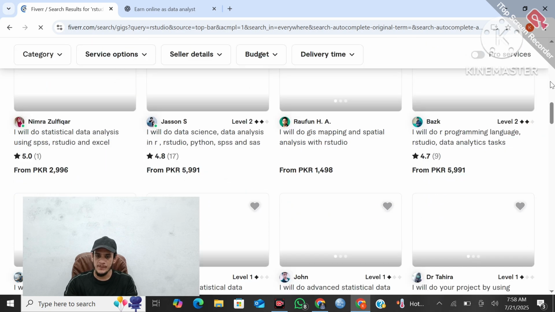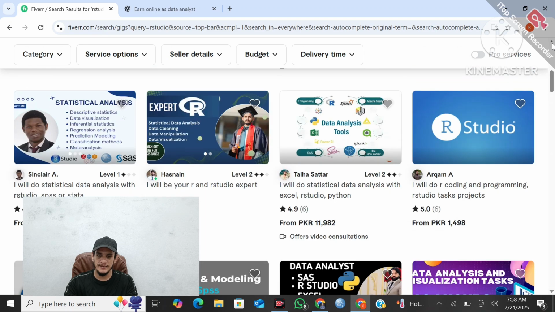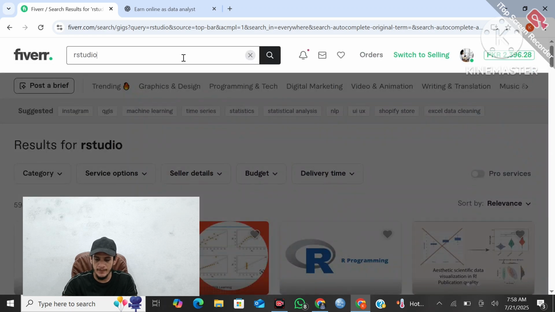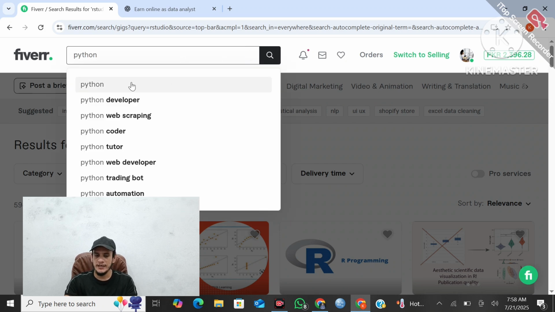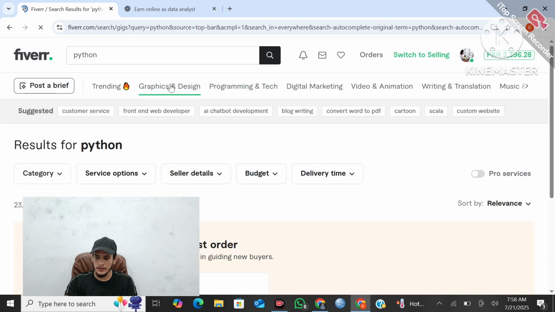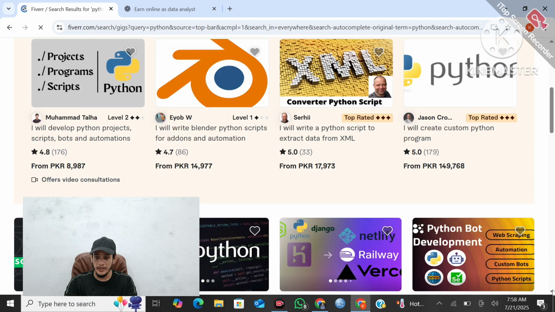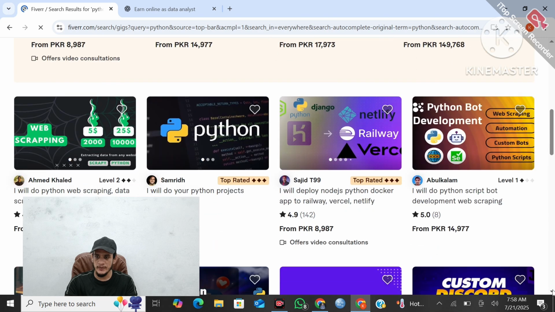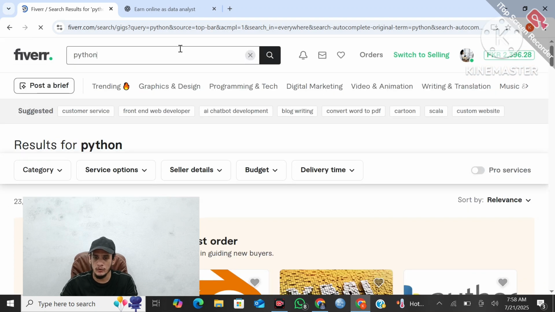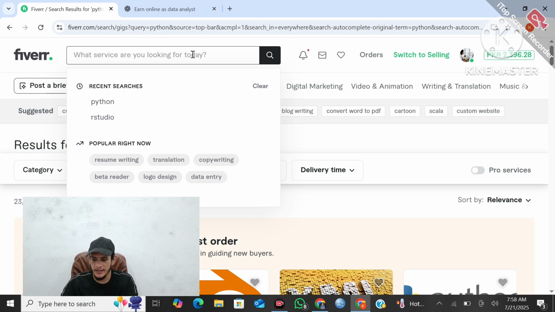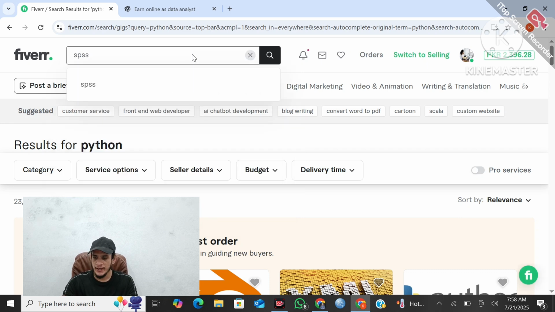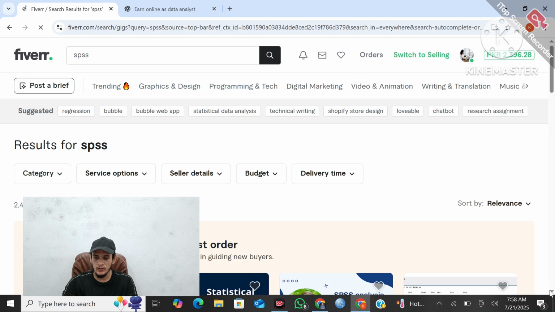If I search here for Python or SPSS, you can see many profiles. Here I search Python, since I am teaching Python, and you can see that many people are providing data analysis services using Python. Here you can see level 1, top rated, and many others are top rated too. Let me show you some profiles relevant to SPSS too. You can make an account on Fiverr. I have also provided a complete course on Fiverr. Here you will see many profiles related to SPSS.